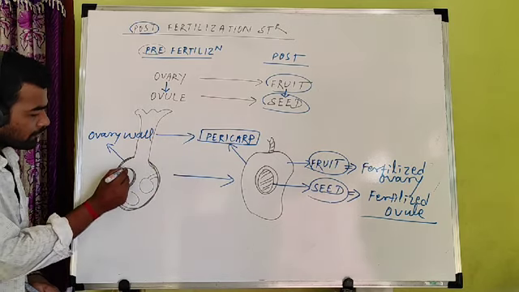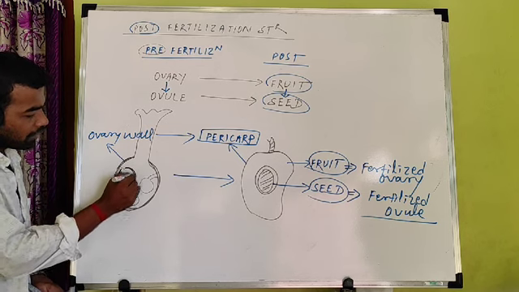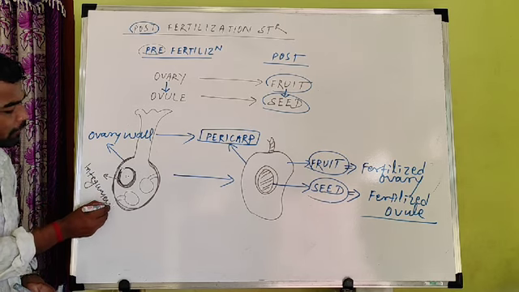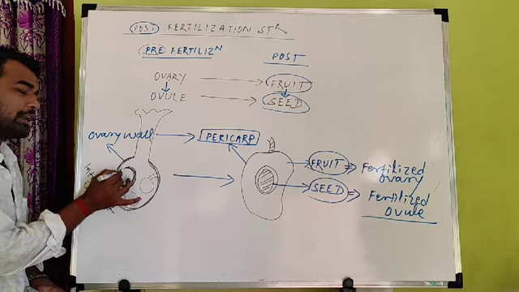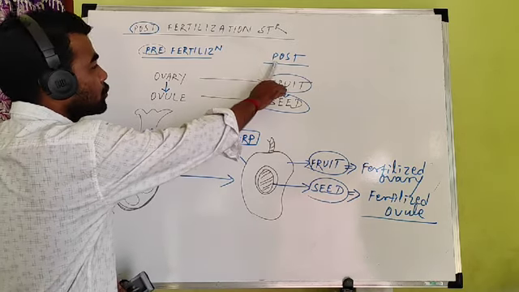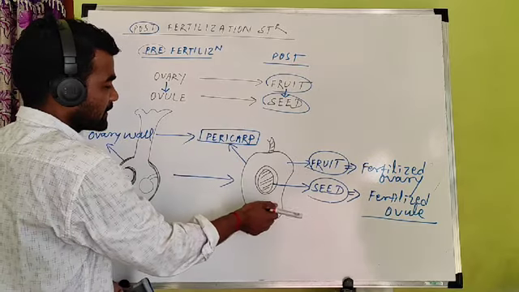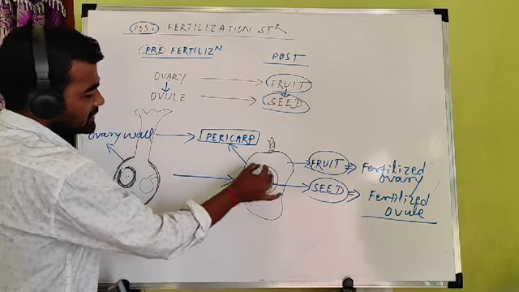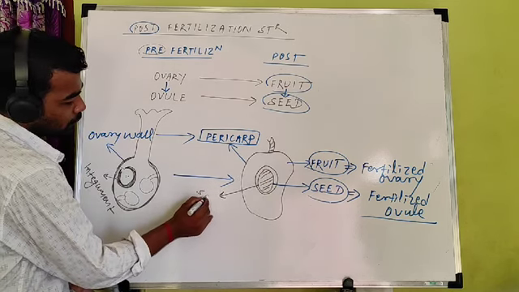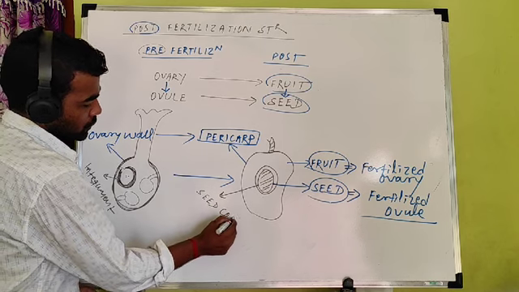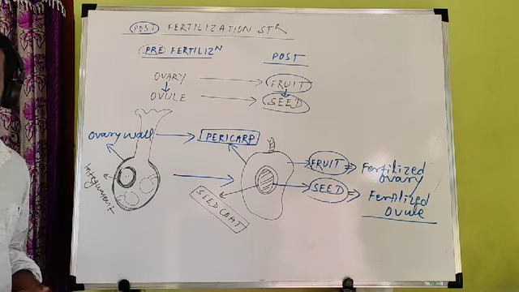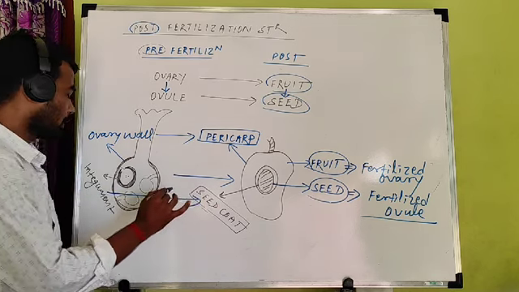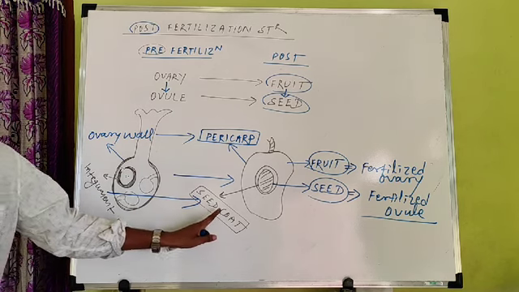Similarly, previously we used the covering of the ovule, called integument. Now this ovule is covered by integument, but after fertilization there is no ovule, there is a seed. The seed is also covered by one covering, that is called the seed coat. So remember, the fruit covering is called pericarp and the seed covering is called seed coat. All the seed coats are produced from the integument. The integument changes to produce the seed coat.